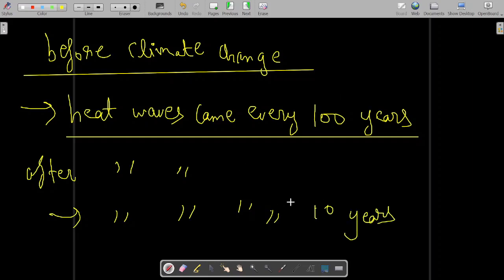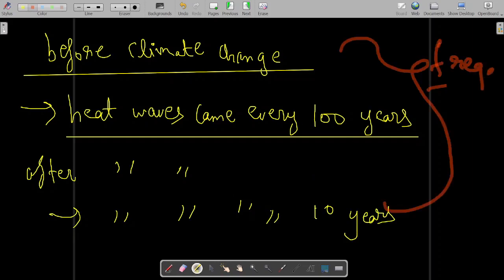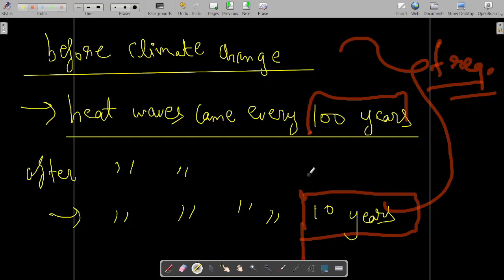So this is called an increase in frequency of heat waves. Before climate change, there was a heat wave every 100 years, and after climate change, heat waves are coming every 10 years. This is an increase in frequency of heat waves, meaning heat waves are becoming frequent. They used to come every 100 years, and now they are coming every 10 years. This is what is meant by increase in frequency of heat waves.